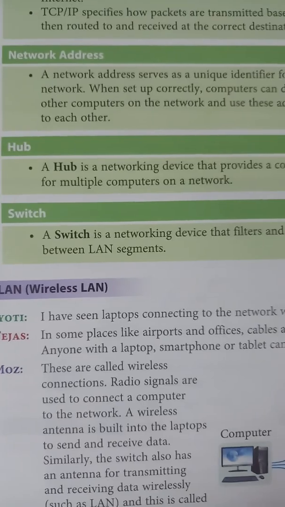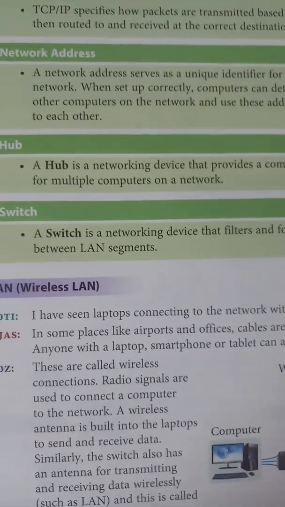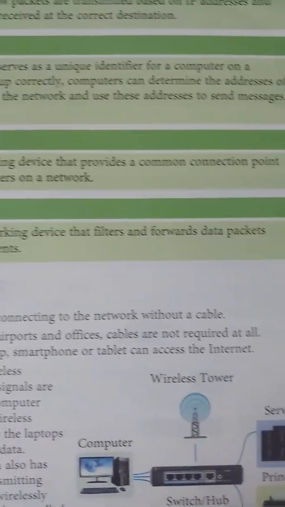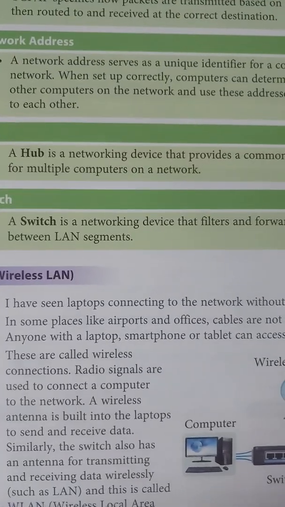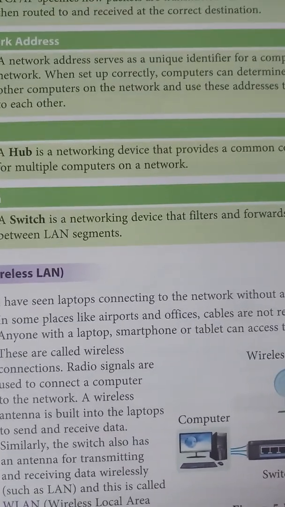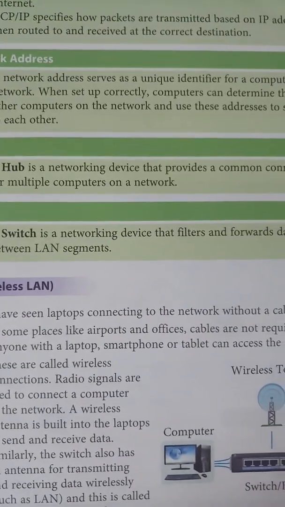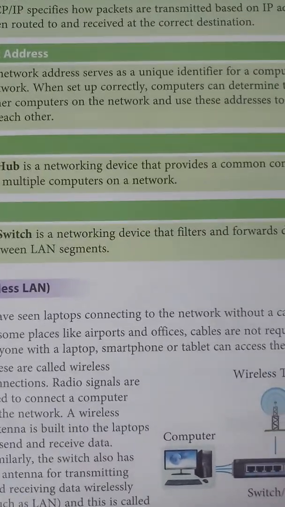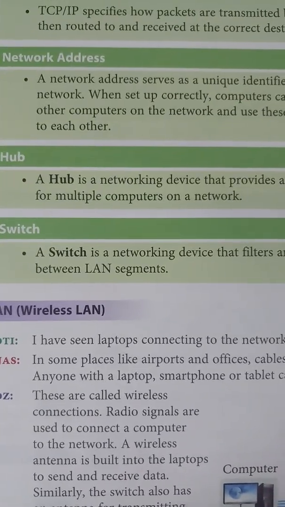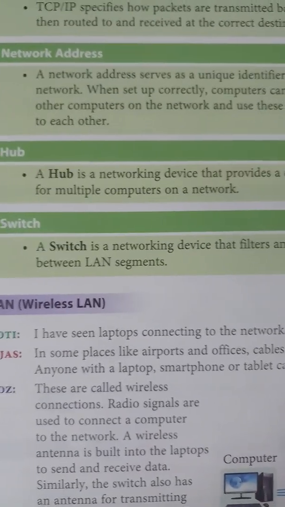Okay, then network address. A network address serves as a unique identifier for a computer on a network. Each computer has a different network address. When set up correctly, computers can determine the addresses of other computers on the network and use these addresses to send messages to each other. So if I have another computer's network address, then I can send data or messages to it. It is very useful. By using these network addresses, we can share data or send messages.